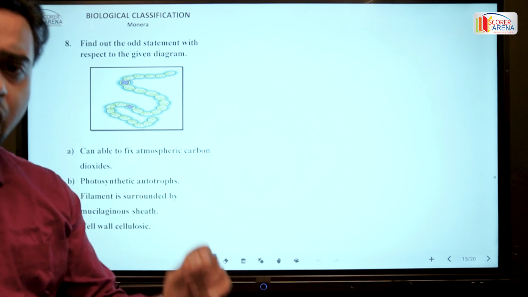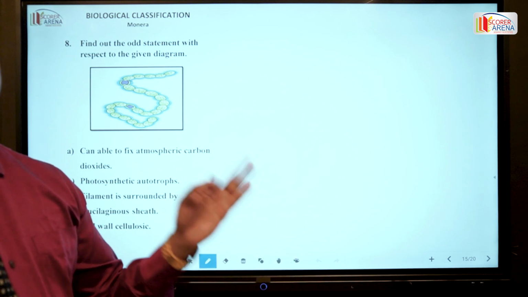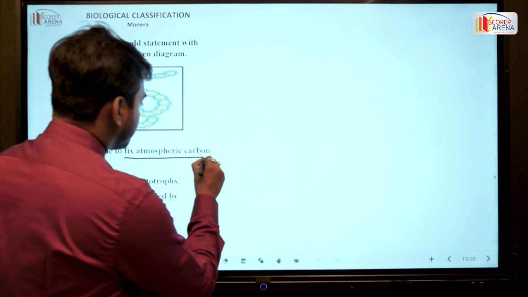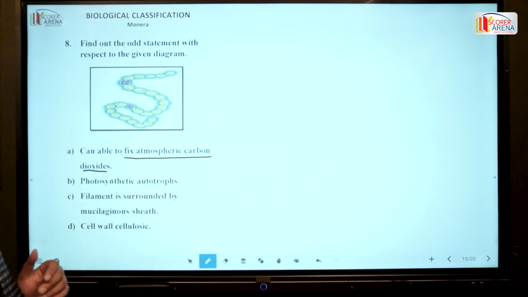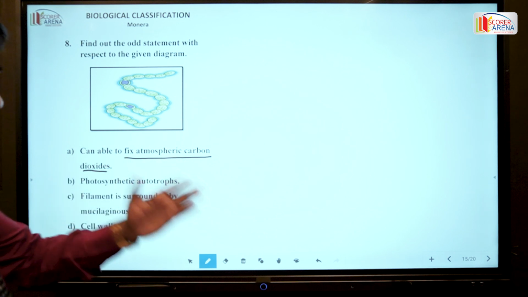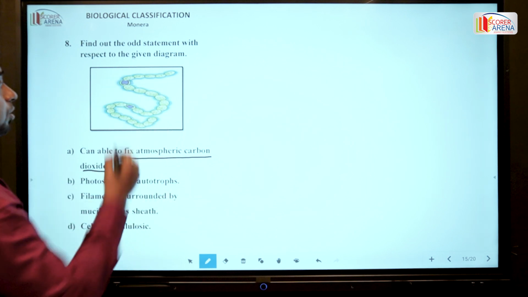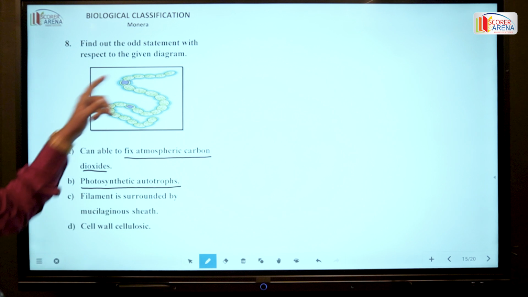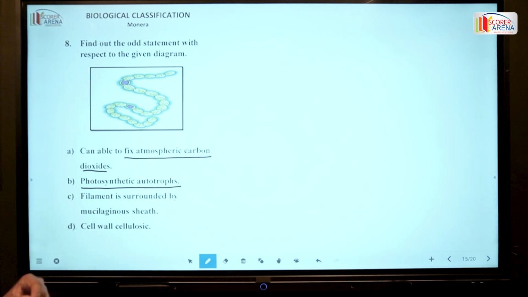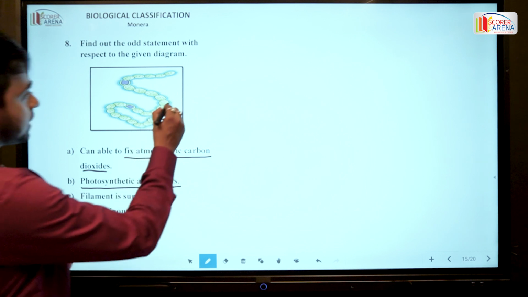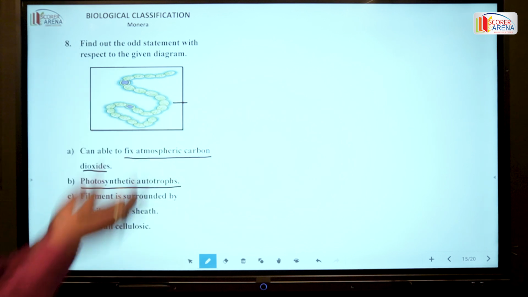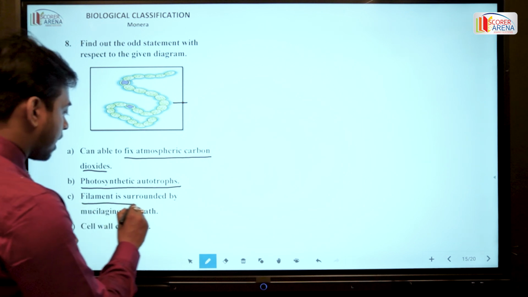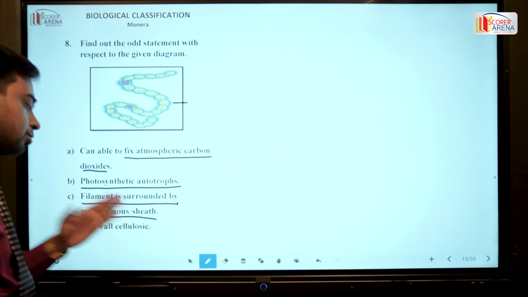So if the plant is able to produce food by the process of photosynthesis, it has to fix atmospheric carbon dioxide. So this is a correct statement. Already I have mentioned that all the members of blue-green algae are photosynthetic autotrophs. Nostoc is an example of the filamentous blue-green algae, where the filament is covered by a covering known as the mucilage sheath or the gelatinous sheath. So the filament is surrounded by the mucilage sheath. This is also the correct answer.